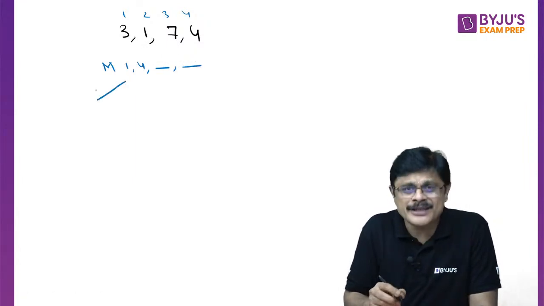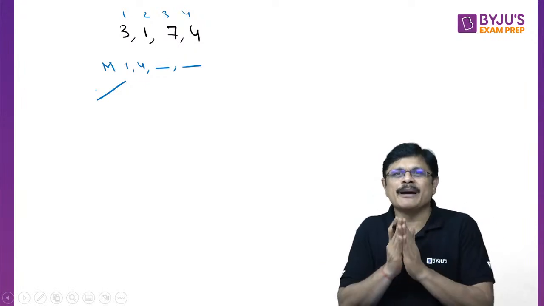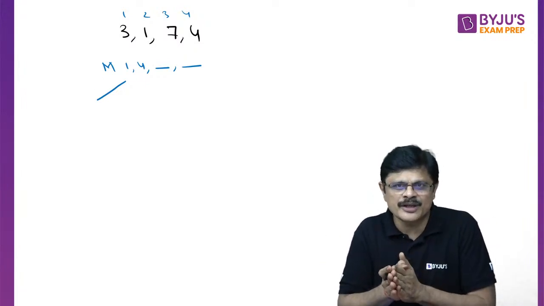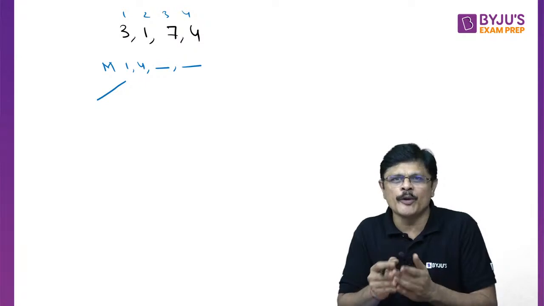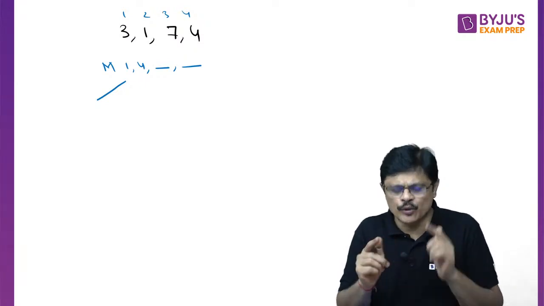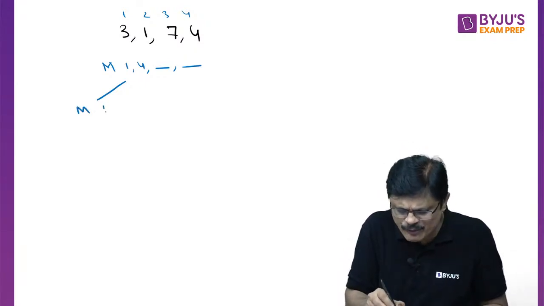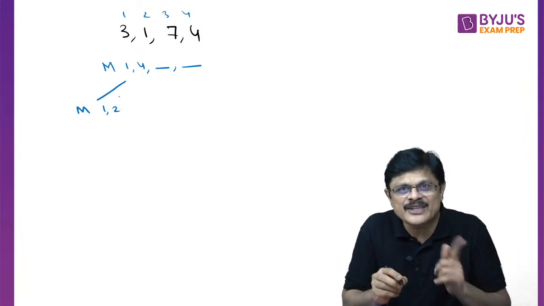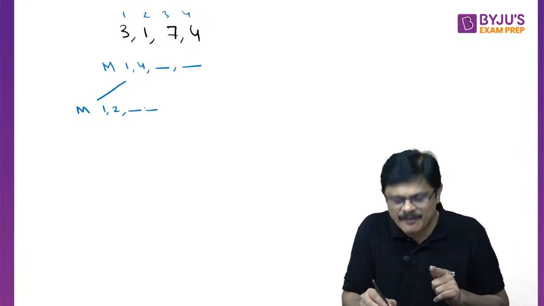Then what you are going to do is divide into 2 parts by taking the mid value. What is (1 plus 4) by 2, sir? 1 plus 4 is 5, by 2 is 2.5, which means you always take the floor of it, 2. So you call the same min max with indices 1 to 2, and for that you have to find the minimum and maximum value.